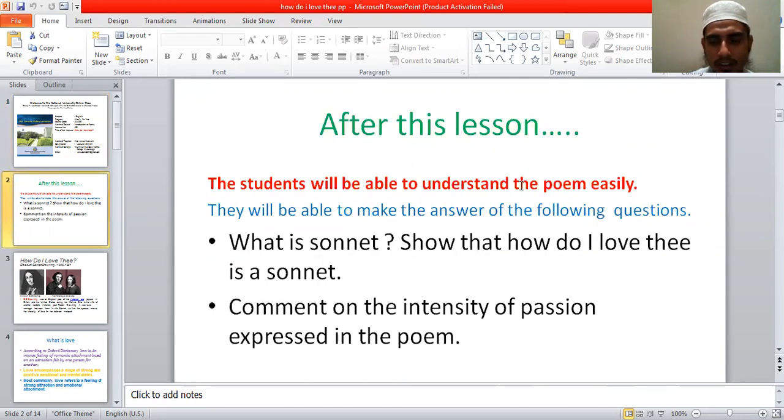Inshallah, after reading this poem, you will understand it very easily and you will be able to answer the following important questions. What is a sonnet? Show that How Do I Love Thee is a sonnet.